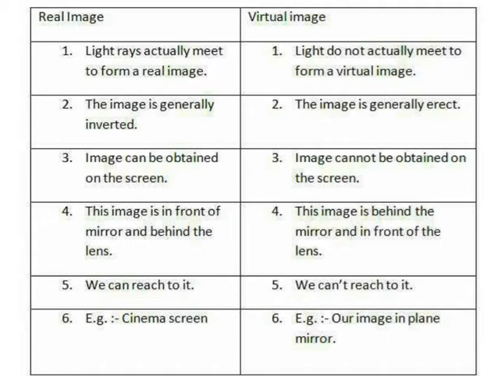An example for real is the cinema screen. An example for virtual is our image when you stand in front of the mirror. So whenever you are standing in front of the mirror, what type of image are you getting? That is a virtual image. And what is the nature of that? It is erect.